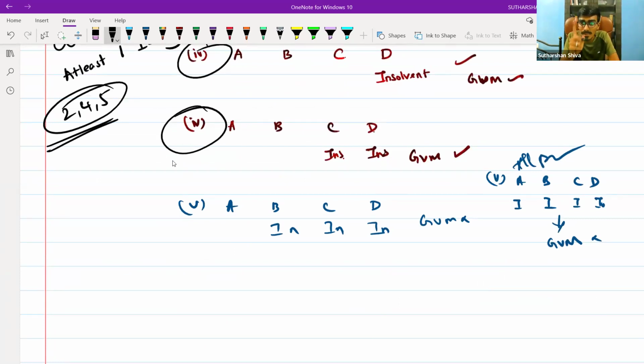When there is only one solvent partner, he needs to bear it. That's what the ruling says. He may not argue, "I need to share it in capital ratio." All the three partners will come and take a very big stone and put it on his head. A has to bear everything so that the firm will get dissolved. When everything is dissolved, we are not going to see GVM at all, when all partners are insolvent.